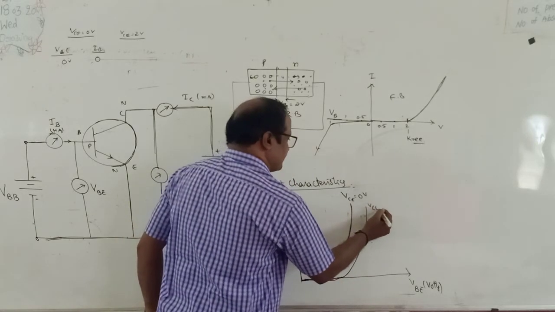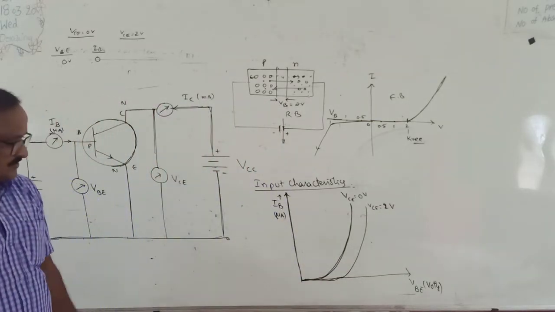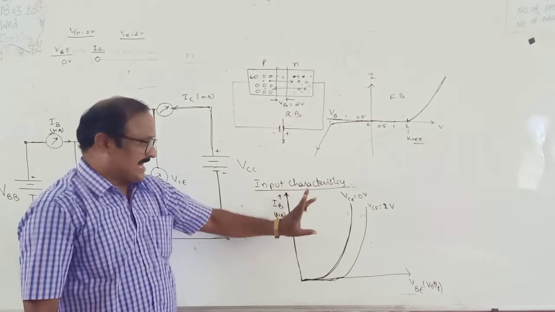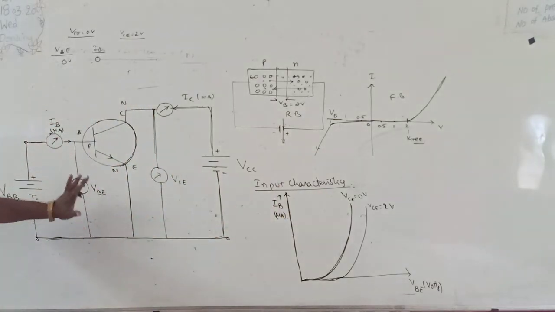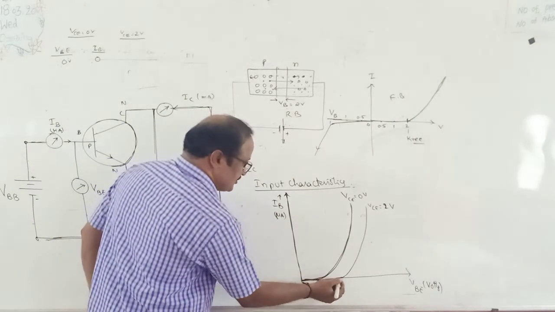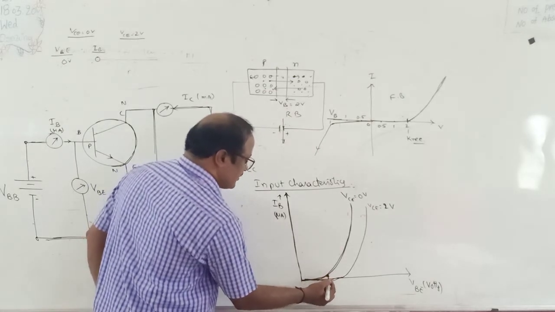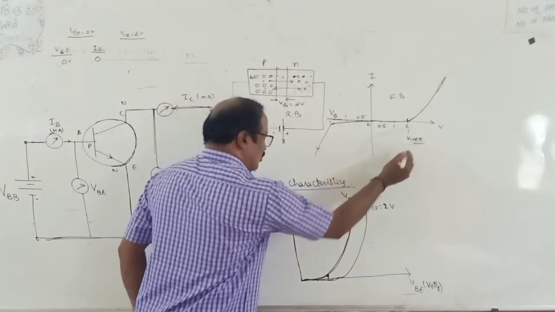This is at VCE equal to 2 volts. So these curves indicate the input characteristics of the transistor in the common emitter mode. Do you understand? Here the minimum potential VBE at which current starts flowing through the PN junction, current starts flowing through the transistor, is said to be the knee voltage.